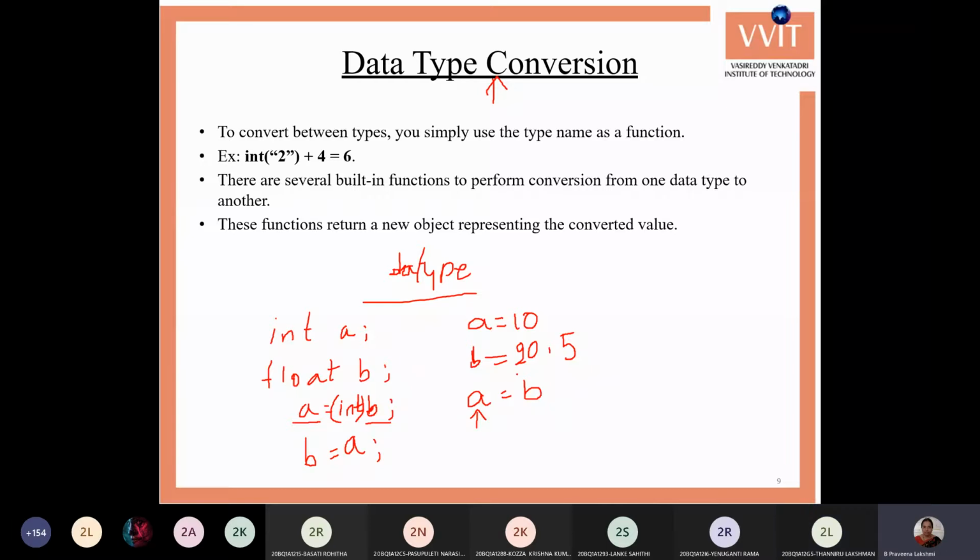Why? Because whenever you are doing this in Python, it doesn't check what type of value it is or what type of variable you have for a and b. It just tries to assign the b value to the a variable. So what it does is it replaces the value of a with the b value. a already has the value 10, which is an integer value, but now you are storing the float value.